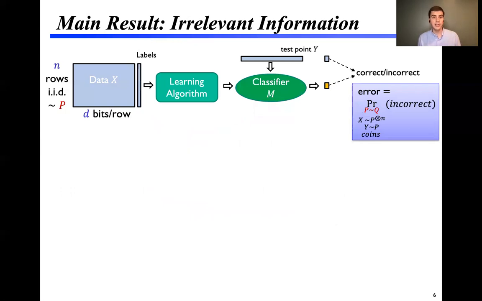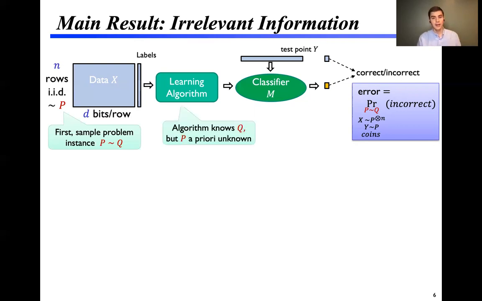To really state the result, I'll need to talk about what the learning algorithm knows. And so the change we're going to make to that previous setup is that before we draw the data, we're going to sample the problem instance, the distribution over labeled examples, from some meta distribution or prior Q. So the distribution over labeled examples will itself be a random variable. After drawing that, we'll draw the data. The learning algorithm will know Q. It will know what kind of game it's playing, but P will be a priori unknown.